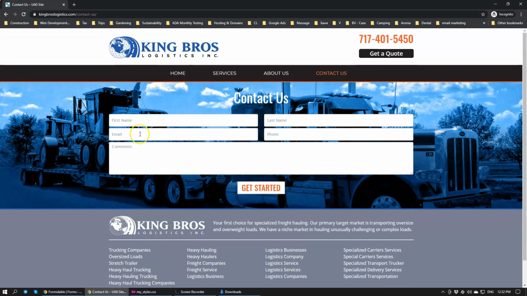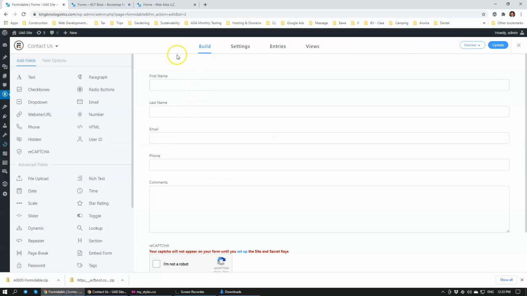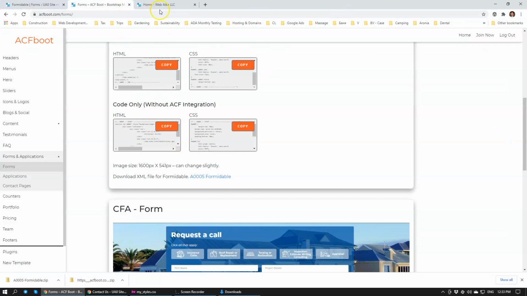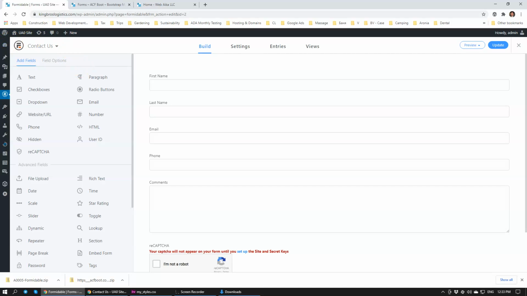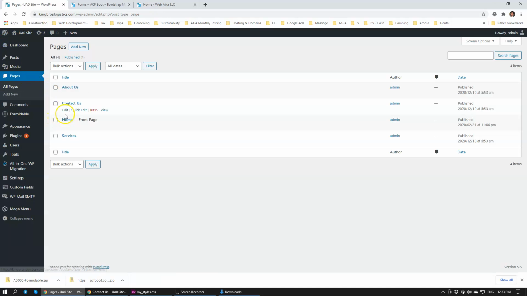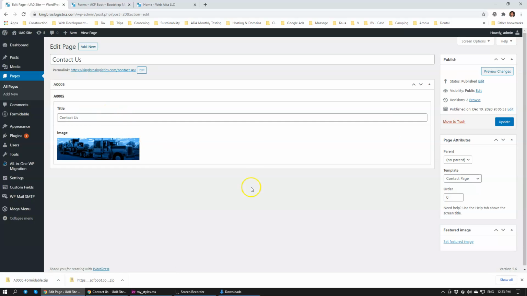Okay, we're all done. Look at that. How long did that take? A couple of minutes? Yeah, it was fast. You know, I don't like the image. It's a low quality image. Let's change the picture. I want to use a different picture. Let's go back to pages and navigate over to contact us. Let's remove this.